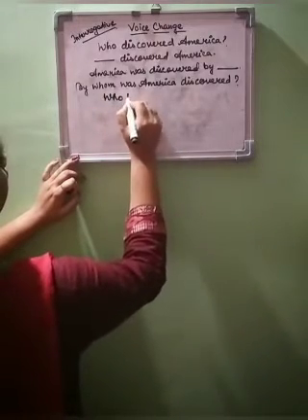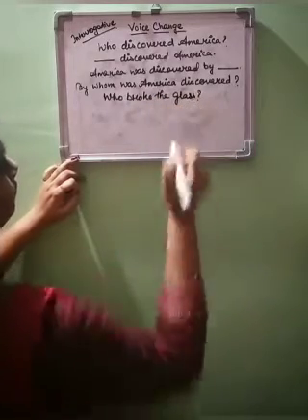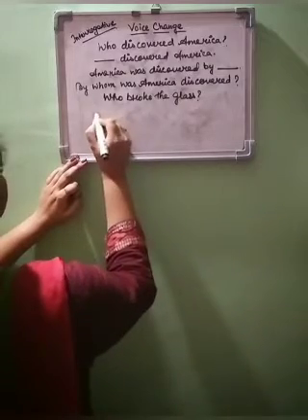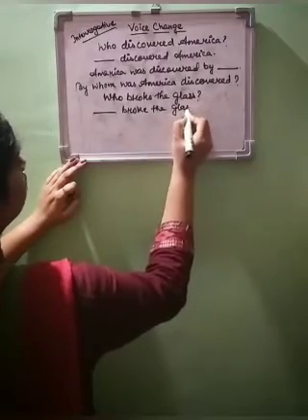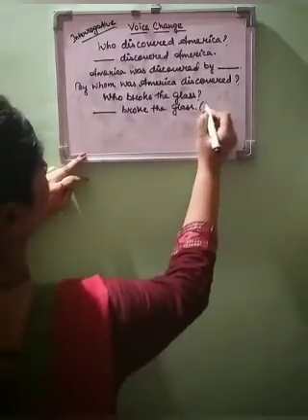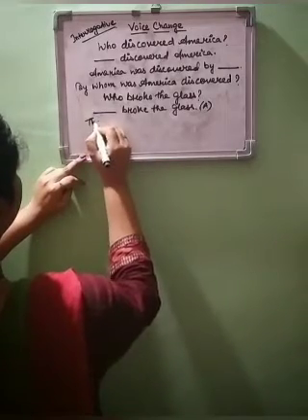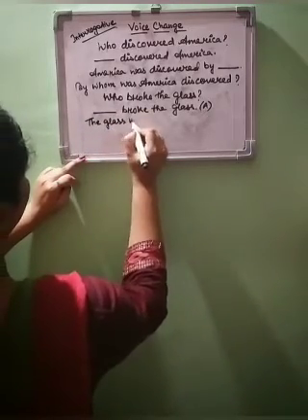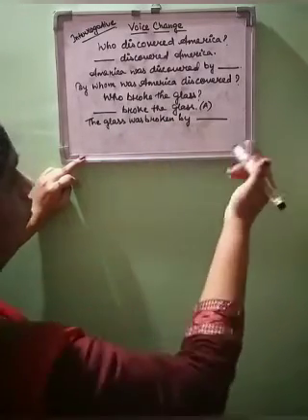One last example, let's see. Who broke the glass? Someone broke the glass. Now who broke the glass we don't know, that's why we have put the blank here. This is active and in simple past tense, right? So when we change to passive, how should it be? The glass was broken by, we don't know who.